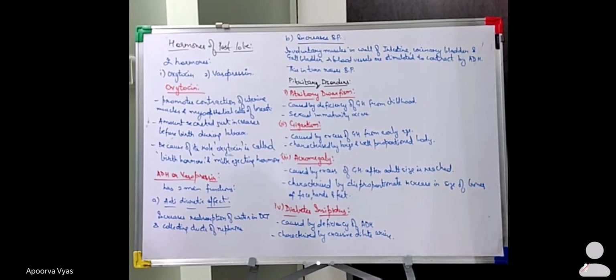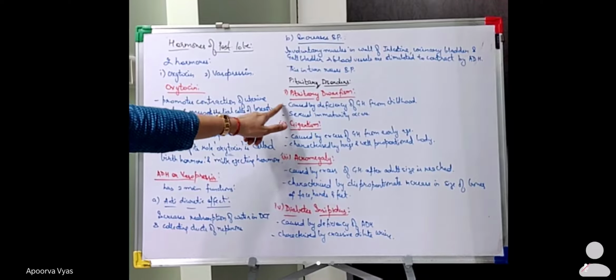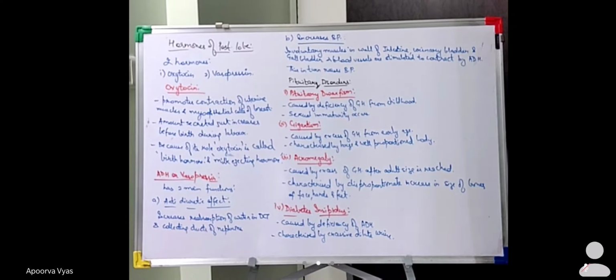Next is your gigantism. What is this gigantism? Gigantism means it is caused by the excess of the growth hormone from the early age. ठीक है, early age मतलब कि excess, ये तो deficiency of growth hormone and it occurs by the excess of the growth hormone. ठीक है, so if there is excess of the growth hormone from the early age or the childhood, that is known as gigantism, and it is characterized by large and well proportioned body. So because of that higher concentration of growth hormone, the individual is very much big in size, and also his body.